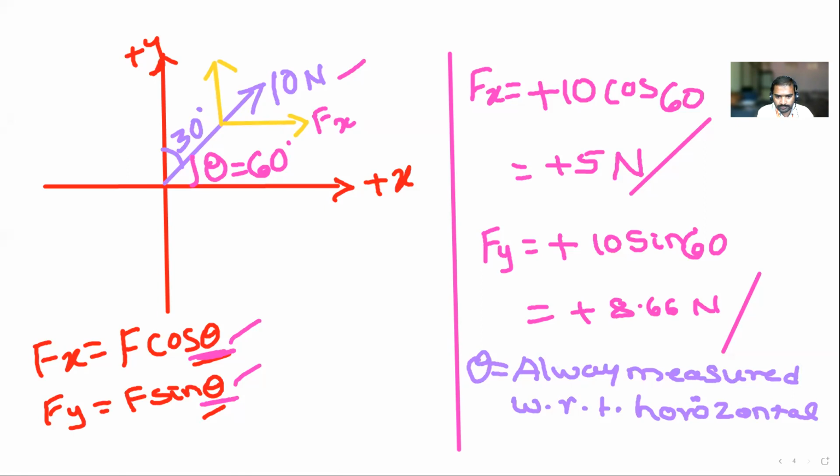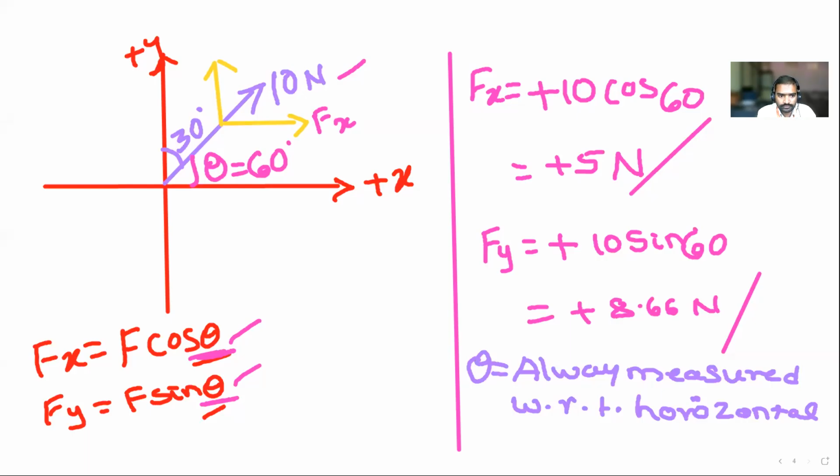Okay, all of you have written? Yes, sir. See, if you don't want to measure theta from the horizontal, and instead use the 30 degrees given, then this should be changed: Fx will become F sin theta, and Fy will become F cos theta.